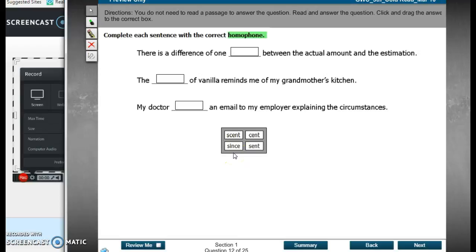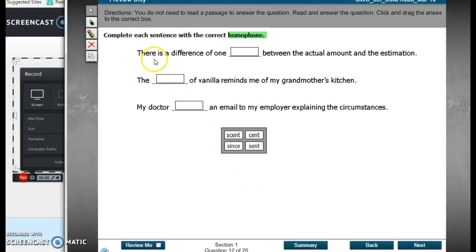S-I-N-C-E, since, is like the cause and effect word. Well, since I did my homework, I did not get a strike. Sent, S-E-N-T, is the past tense of send, like I sent you a postcard in the mail. Okay, so we're going to use that to fill in our sentences.